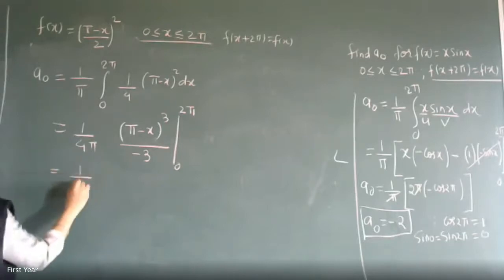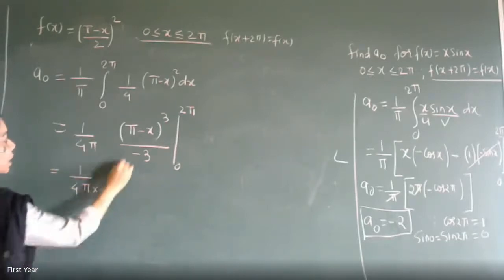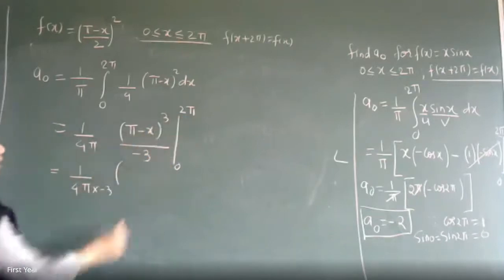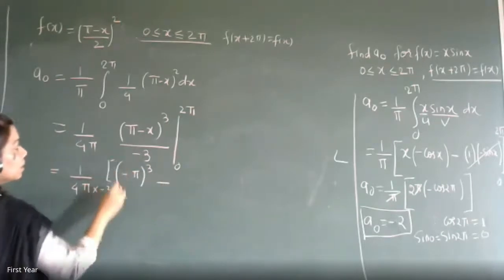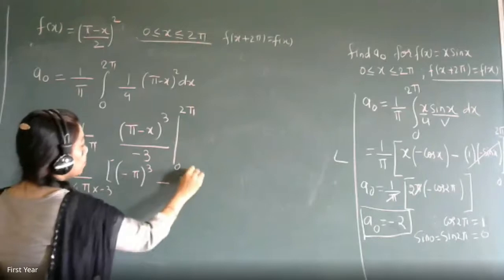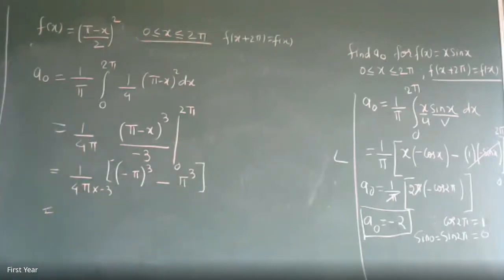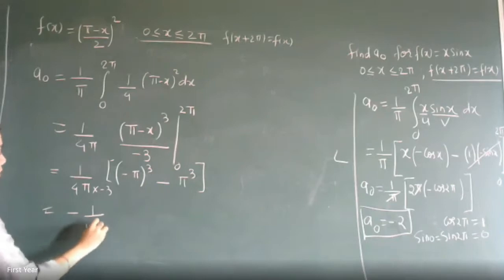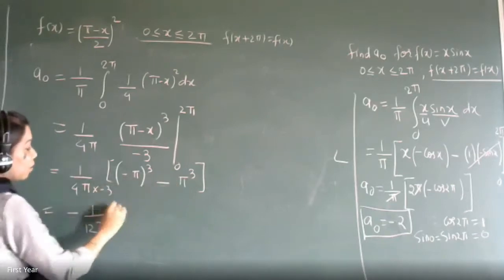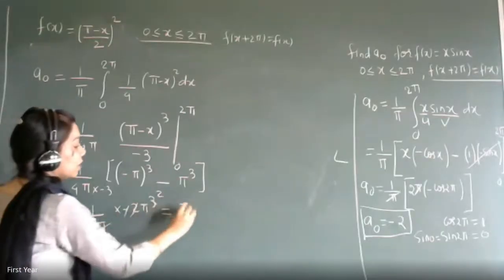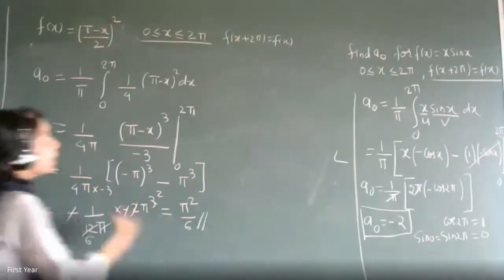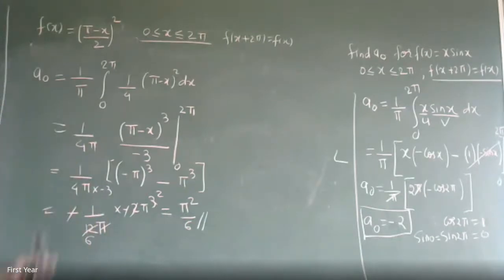So it is 1 by 4 pi into minus 3. Upper limit is pi minus 2 pi, that is minus pi cube. And lower limit is 0, so pi cube. So just see what it will become. This will become minus 1 by 12 pi into pi cube minus pi cube, that is minus 2 pi cube. And therefore, your answer is minus and minus cancels. Pi square by 6. And therefore, your answer is pi square by 6. So we are getting the answer as pi square by 6. Who had that problem? Who didn't get the answer as pi square by 6? You please cross check. Do you understand whatever I have written? Else you can ask again.